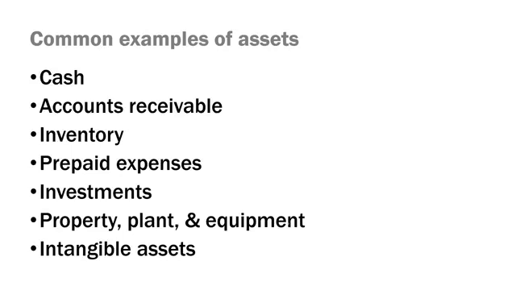Investments would be another example of an asset. Property, plant, and equipment. That's the sophisticated accounting term for land, buildings, machinery, things of that nature. And then intangible assets. Intangible assets are those that really don't have much physical substance in nature. We can't really touch them, but they're very important assets, very important resources to the firm. Examples would include patents or brand names or things of that nature.